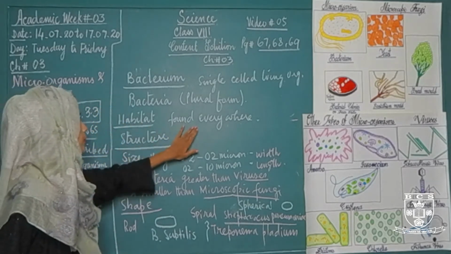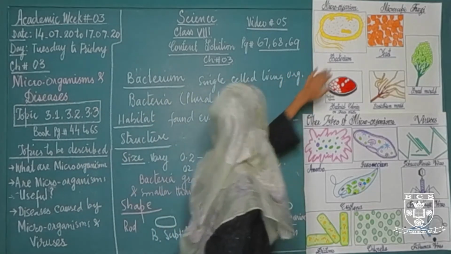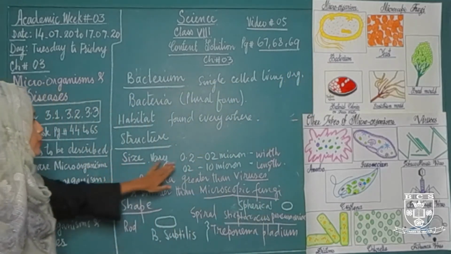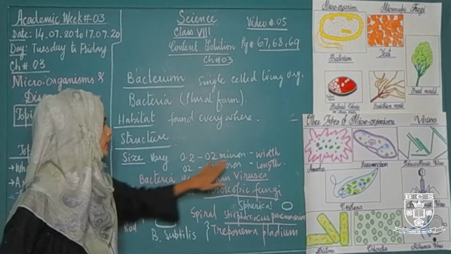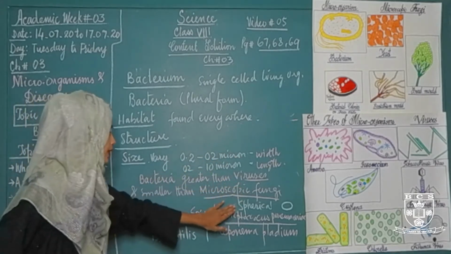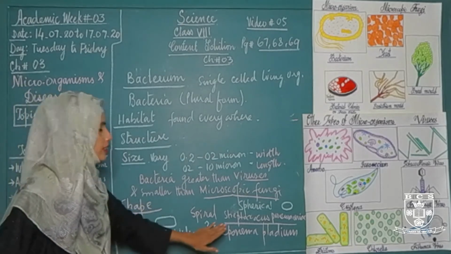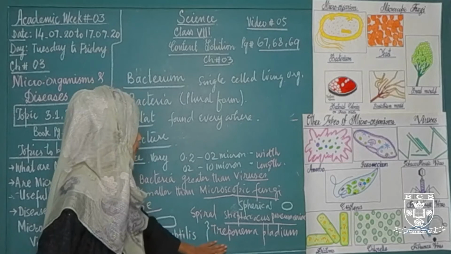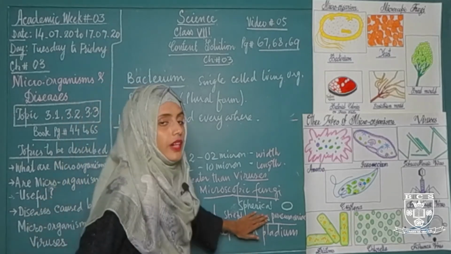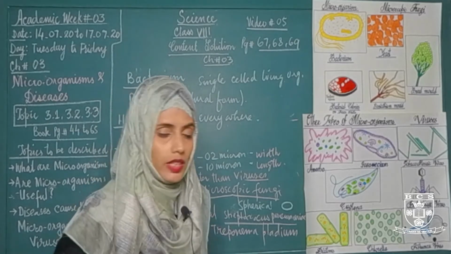It is found everywhere on the earth. Its structure I have explained with the help of this diagram. Size, as you can see, 0.2 to 2 micron in width, 2 to 10 micron in length. Bacteria is greater than viruses and smaller than microscopic fungi. It has 3 common shapes: rod shaped bacteria, example is Bacillus subtilis; spiral shaped bacteria, Treponema palladium; and the spherical bacteria which is oval or rounded in shape, and the example is Streptococcus pneumoniae.